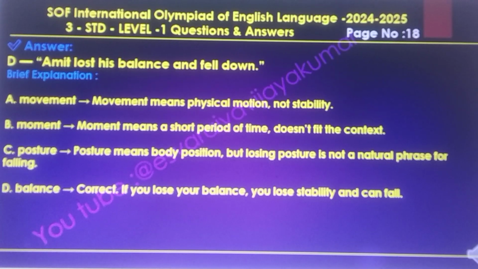C, posture. Posture means body position, but losing posture is not a natural phrase for falling. And D, balance, is correct. If you lose your balance, you lose stability and can fall.